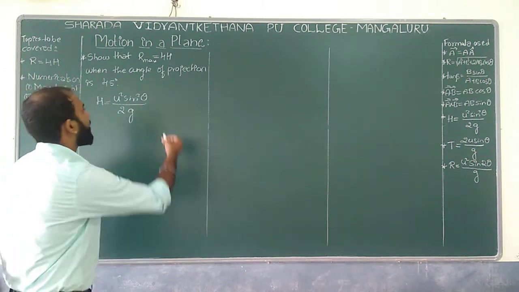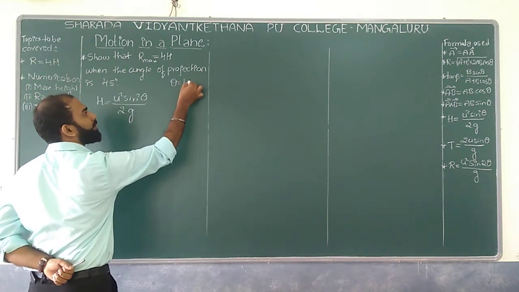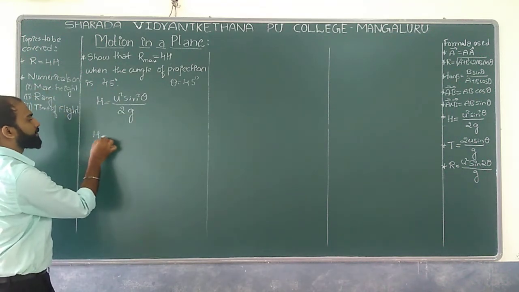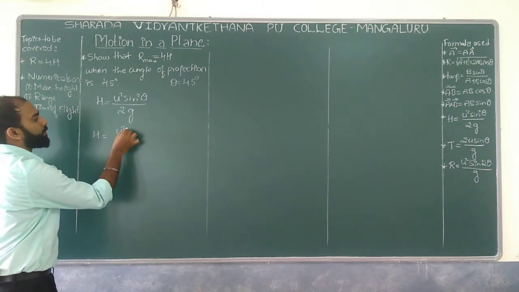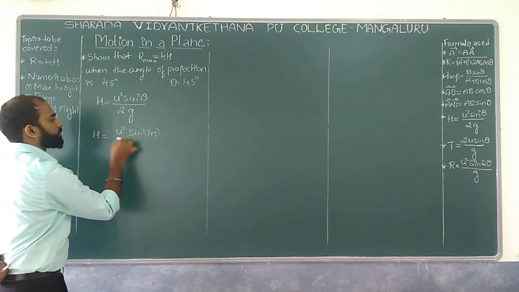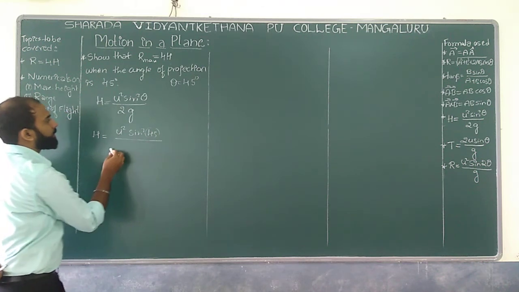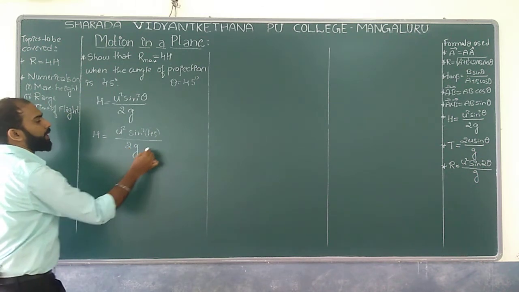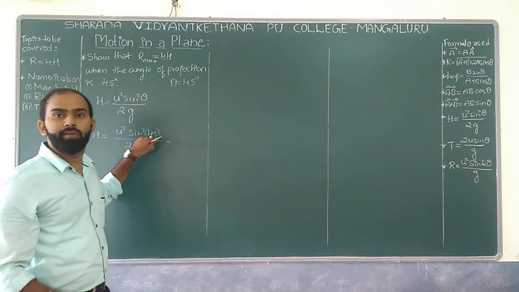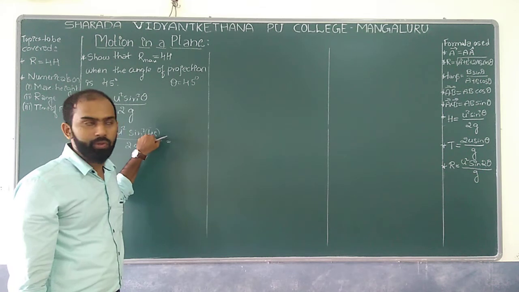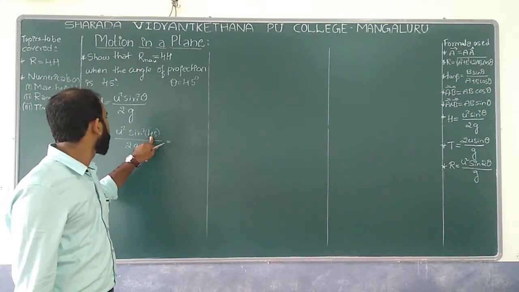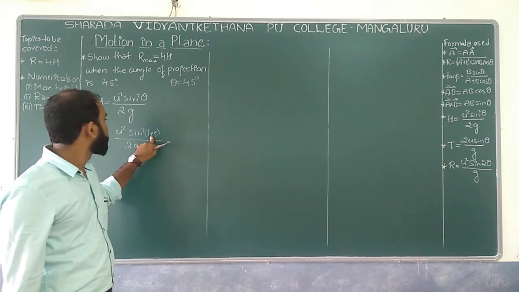If I make theta 45 degrees, what will happen? H is equal to u square into sin square 45 divided by 2g. What would this relation be? We know sin 45 is nothing but 1 by root 2. So sin square 45 is going to be 1 by 2.